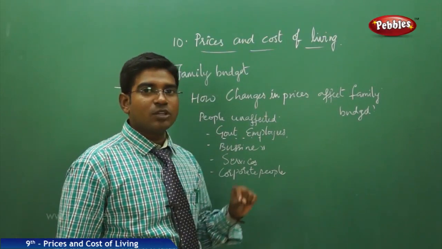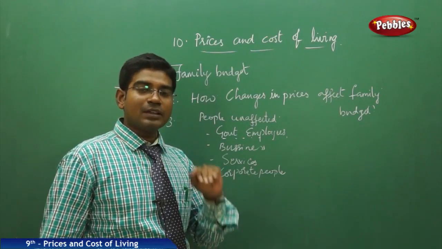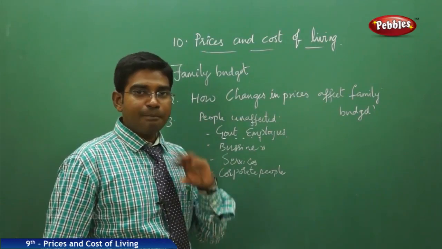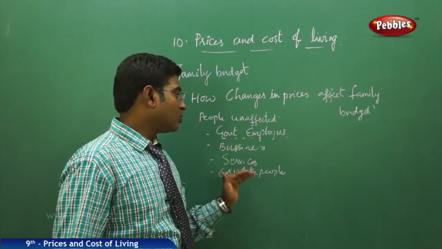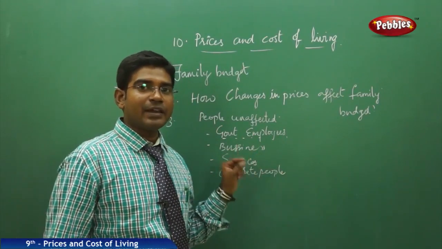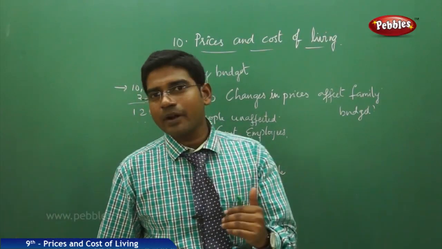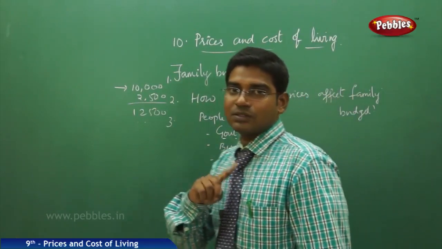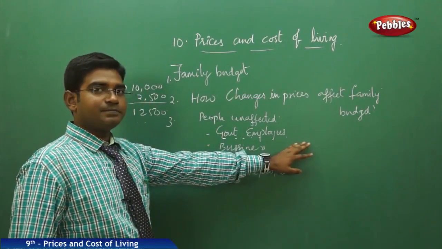Government employees are the people who benefit because the government itself pays them the dearness allowance according to their fixed criteria or grades, and pays it directly into their salaries. When the prices of products are hiked, automatically the government will hike the allowances for them, making them stay on the safe side.